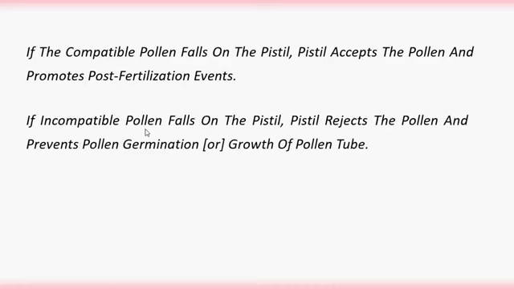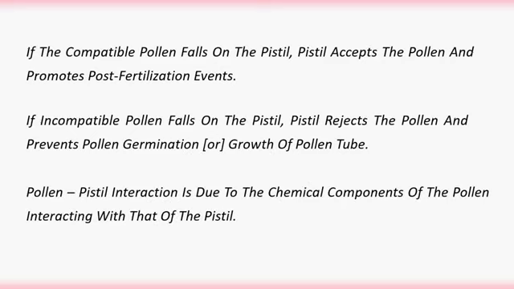If incompatible pollen, meaning wrong pollen, falls on the pistil, it rejects the pollen and prevents pollen germination or growth of the pollen tube. Pollen pistil interaction is due to the chemical components of the pollen interacting with those of the pistil. It is a chemical component interaction between the pollen grain and the pistil.